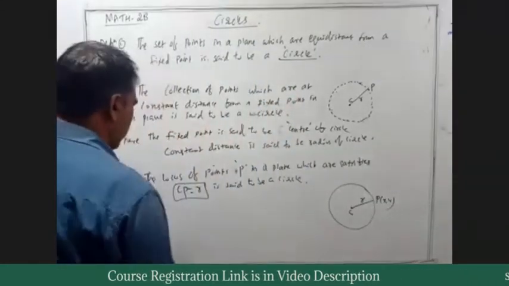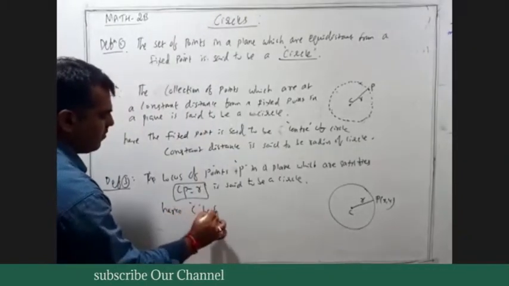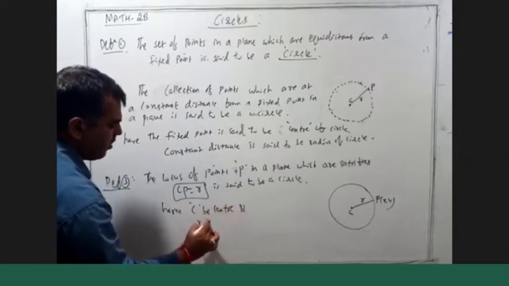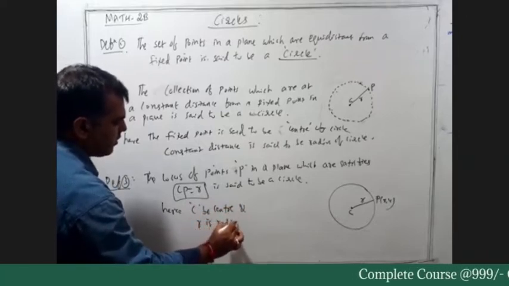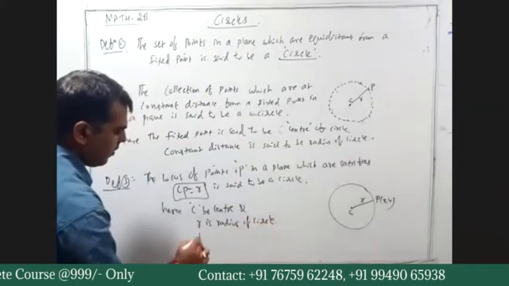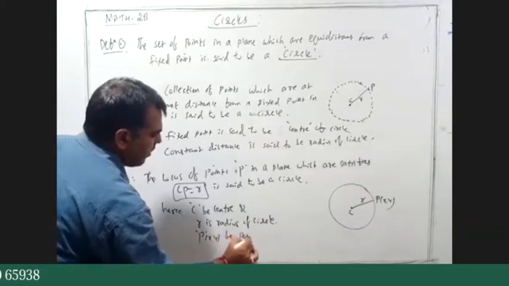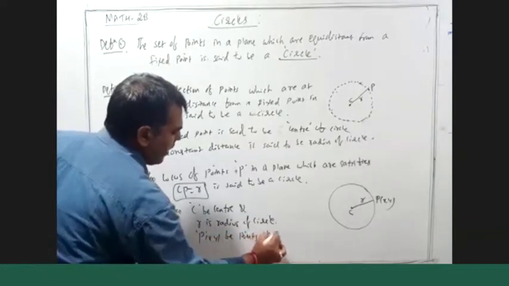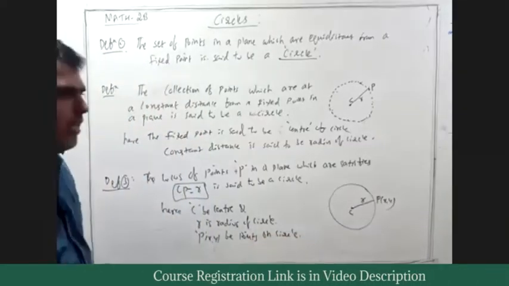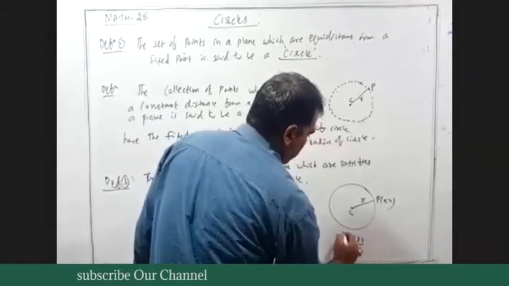So let me write here: C is the center, and R is the radius of circle, and the point P of x comma y is a point on circle. Are you all clear on all this? This is CP is equal to R.